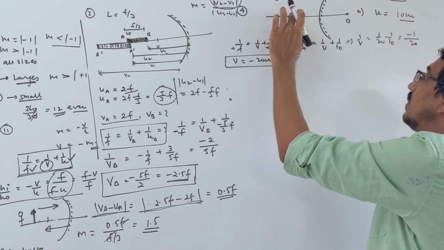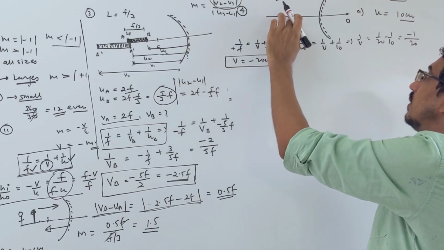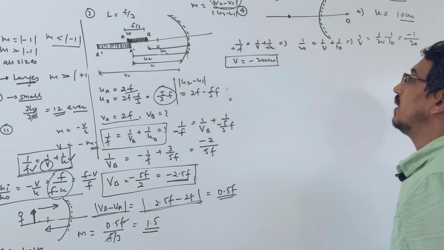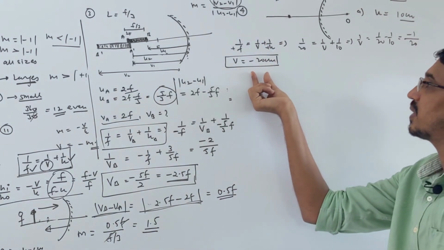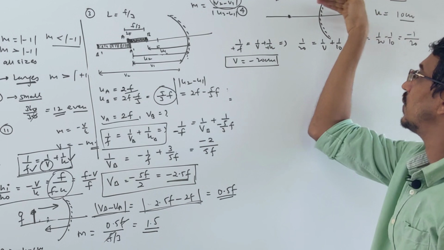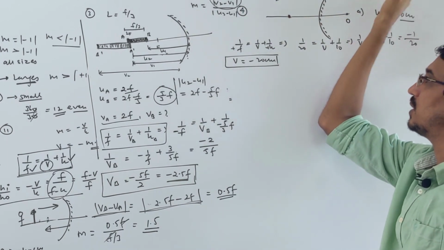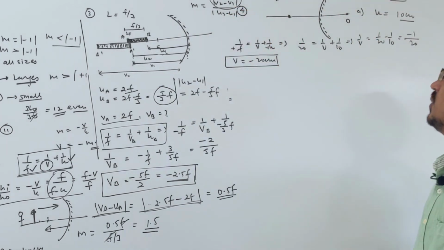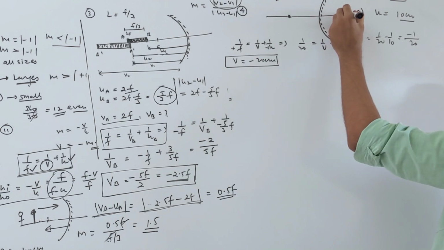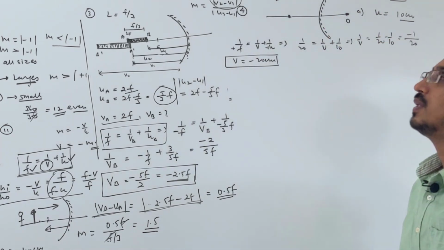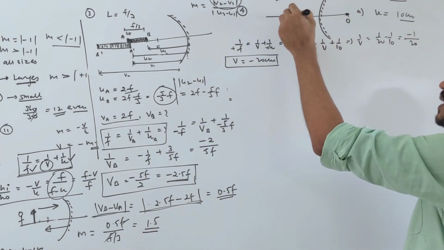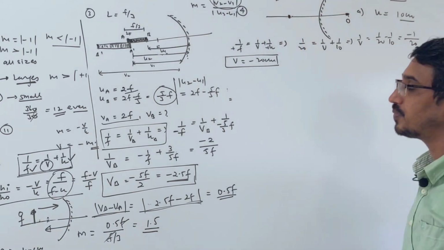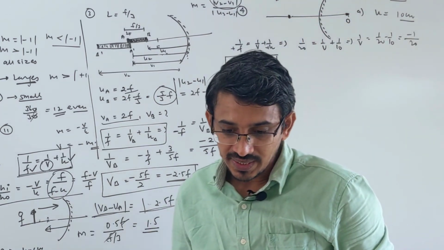Sorry, I said it a little wrong, yes, correct only. Because the image distance is coming negative, means the image is formed on this side. That side means positive, this side means negative. So if you put a virtual object here, a real object you cannot put behind the mirror, you know. So the virtual object is placed here, then the image will be formed on this side, right here. Then one more case is given here, right?